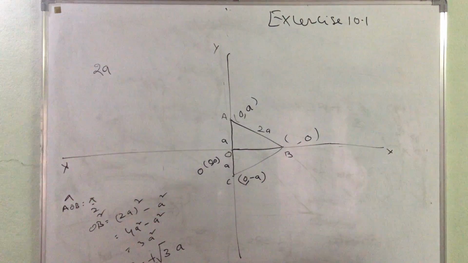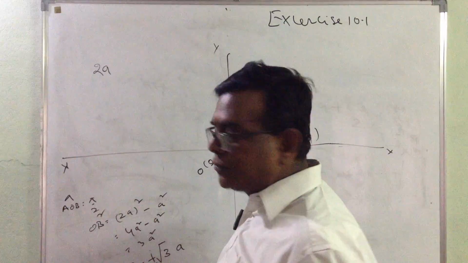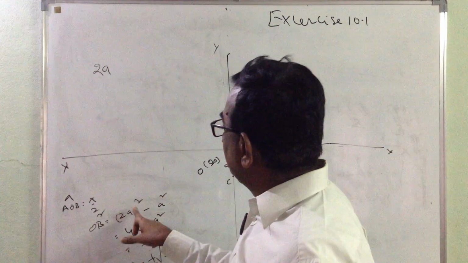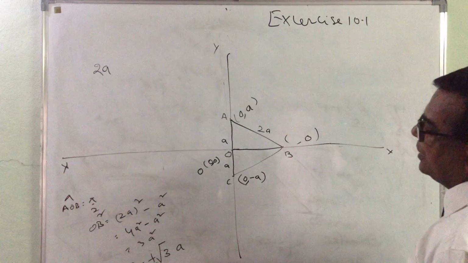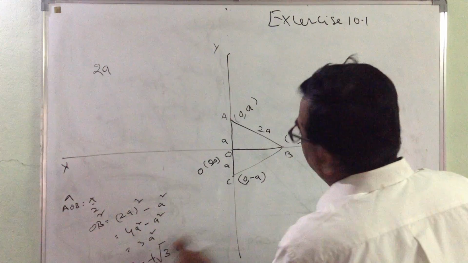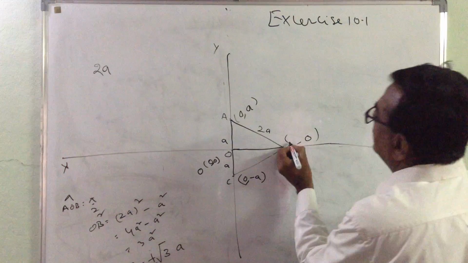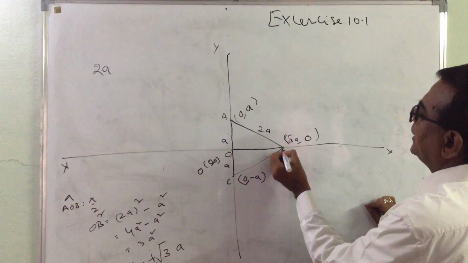This plus or minus is very important. If you take the square root, two things are possible. If you take the plus value, this is going to be root 3A comma 0, the coordinate of this point.